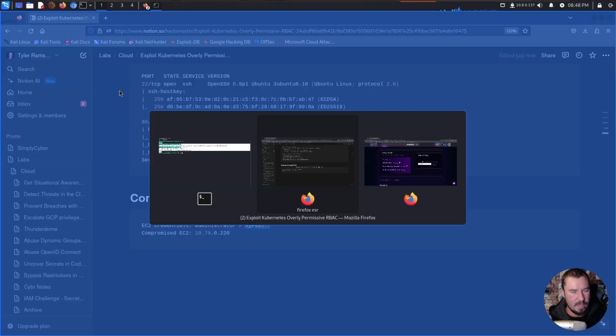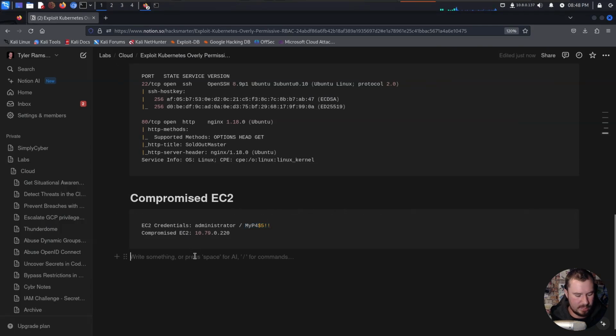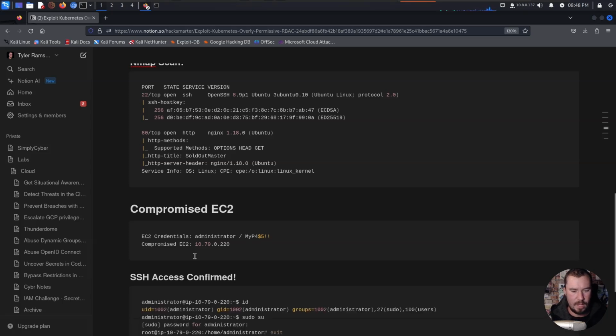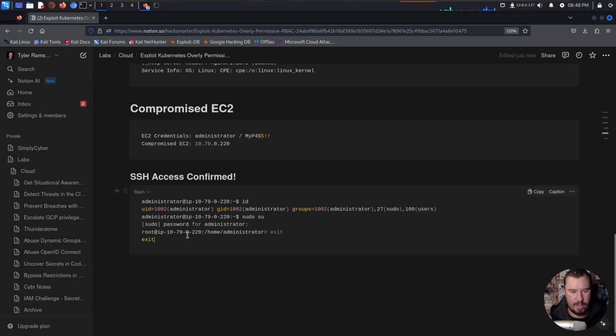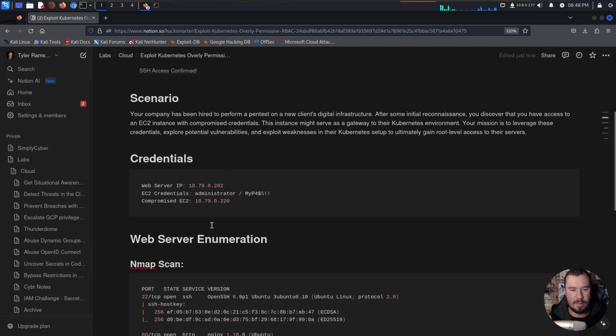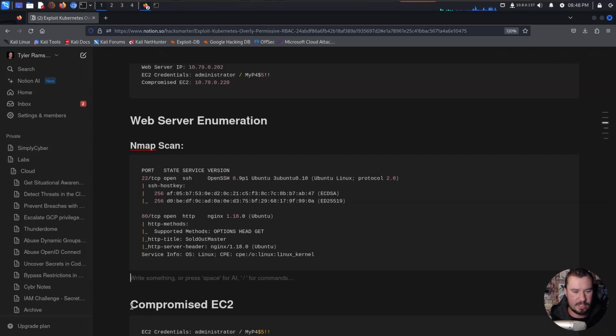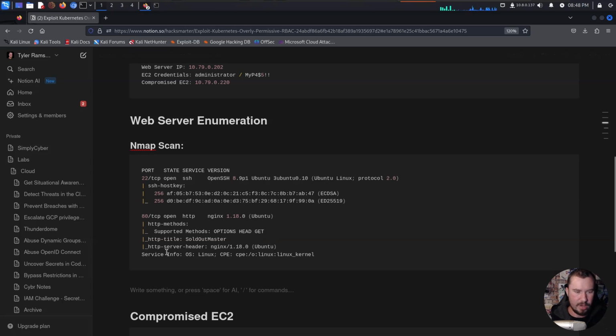We'll grab that, drop back over to our notes, and we'll just say H2 SSH access confirmed. And we'll drop it in there. So we have root access, we're the administrator, so that EC2 is fully compromised. Now, looking at this, I'm going to drop this down because we're going to continue to enumerate this web server right here that we hit with our nmap scan that we have running on port 80.